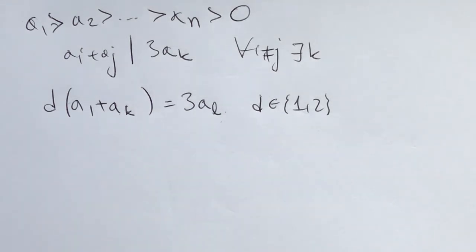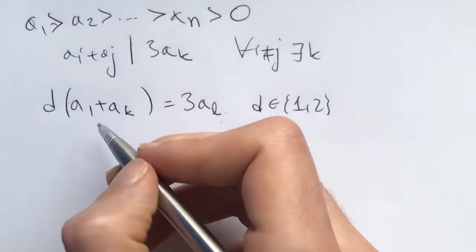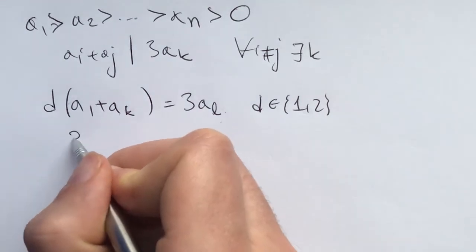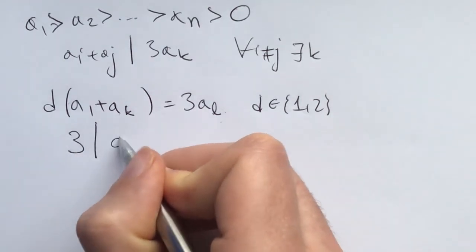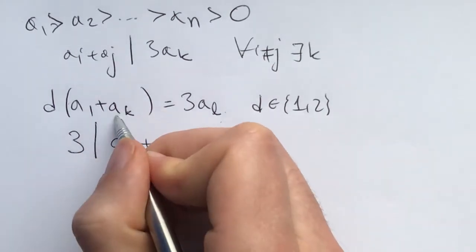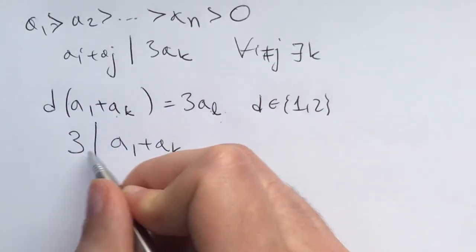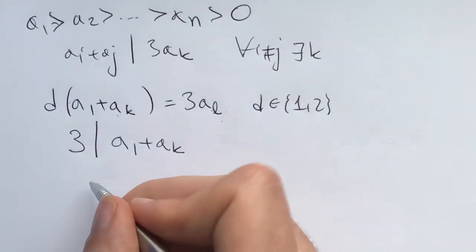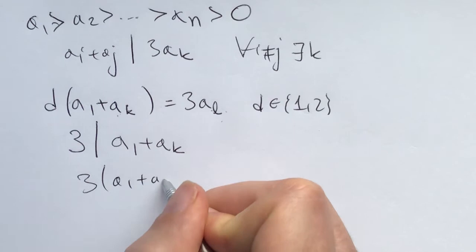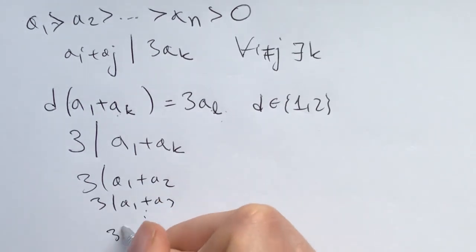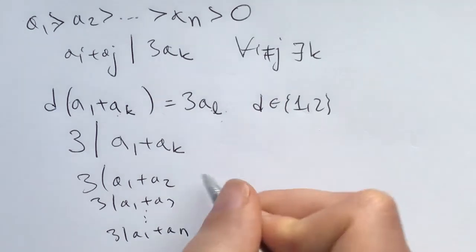Those are all ideas I didn't take quite yet, because the next thing that came to my mind is, wait a second, d is 1 or 2. This means that 3 divides a1 plus ak for every single k, because for every k there exists an l. That means that for every single k, 3 divides a1 plus ak. Now from 3 divides a1 plus a2, 3 divides a1 plus a3, all the way till 3 divides a1 plus an. What do you get from here?